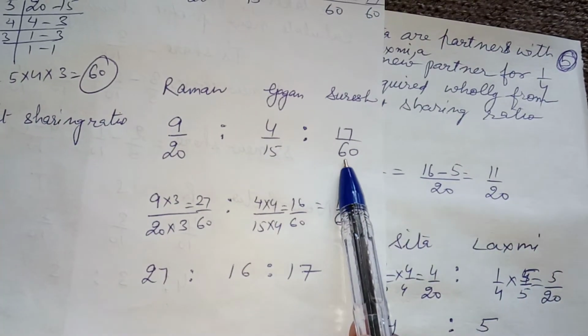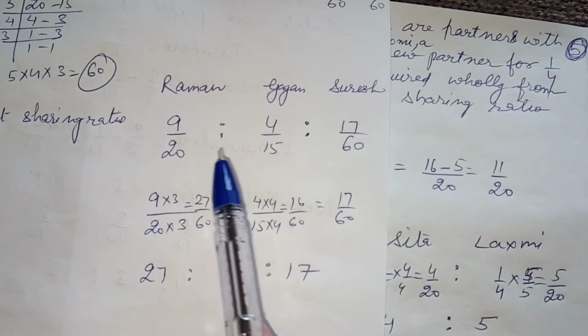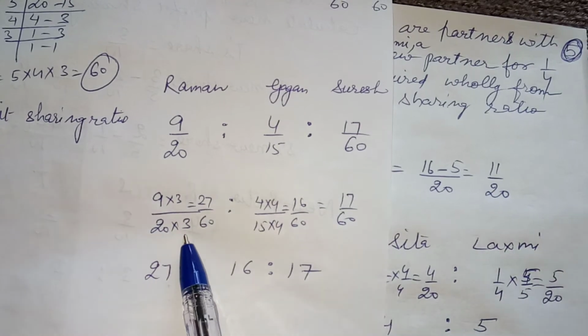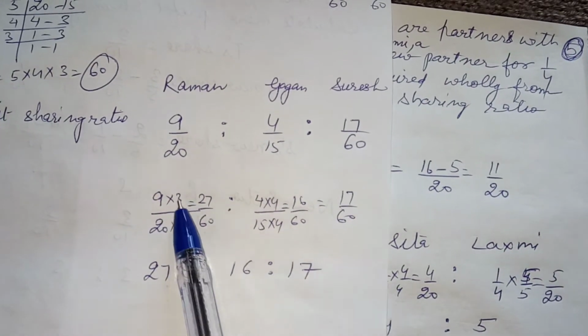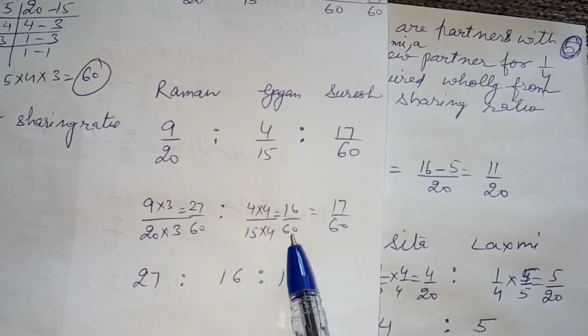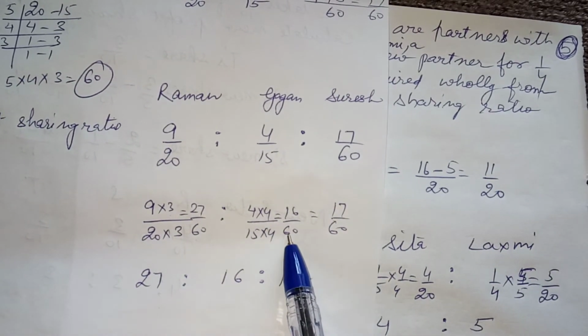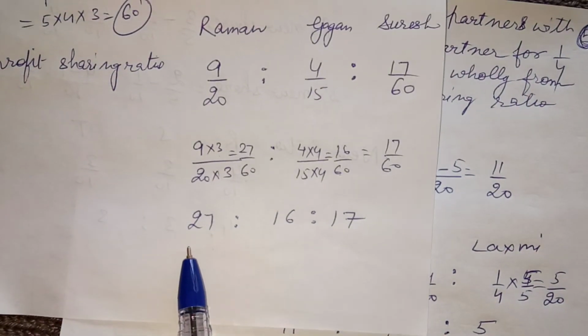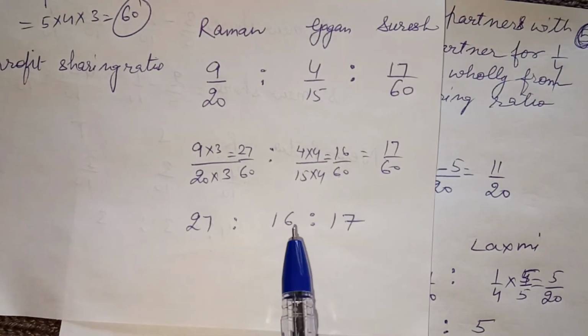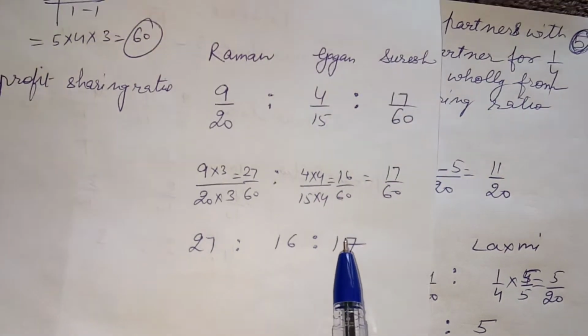They were having the denominator 60. So 20 into 3 comes out to be 60, so 9 into 3 comes out to be 27. And here 15 into 4 comes out to be 60, so 4 into 4 comes out to be 16. So the new profit sharing ratio will be 27:16:17.